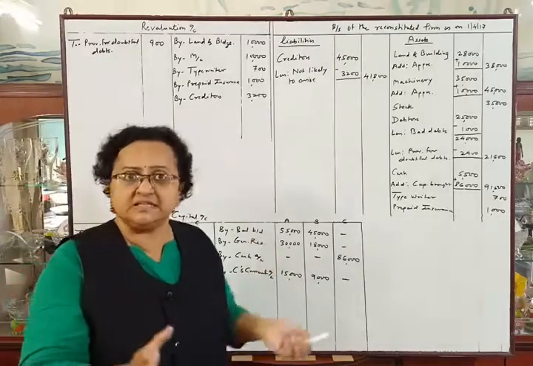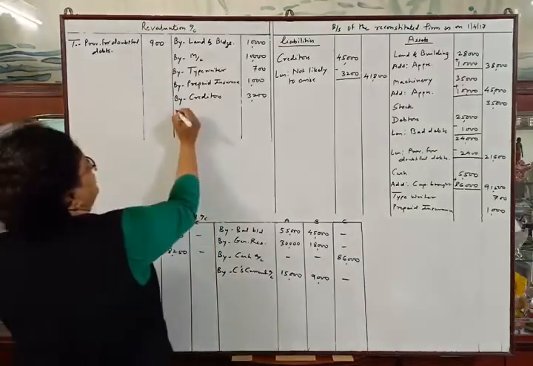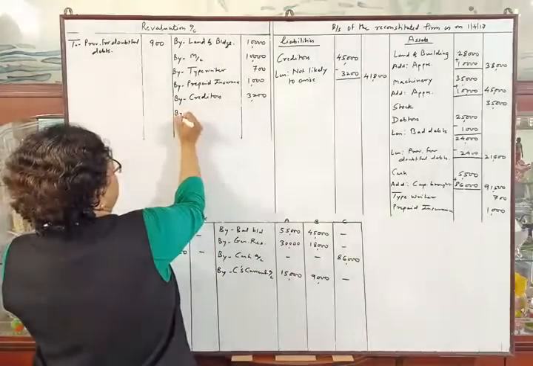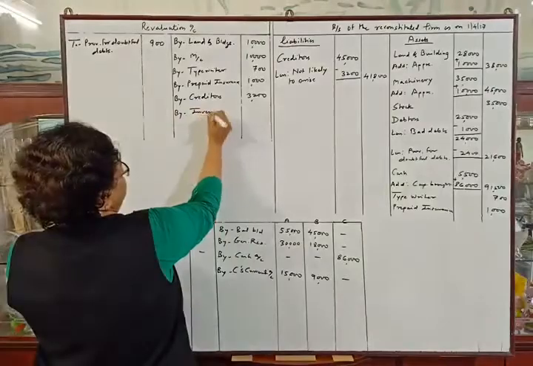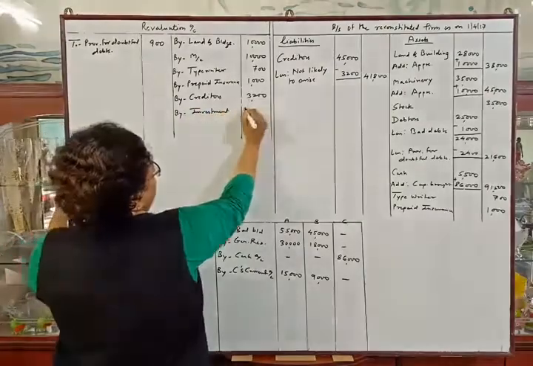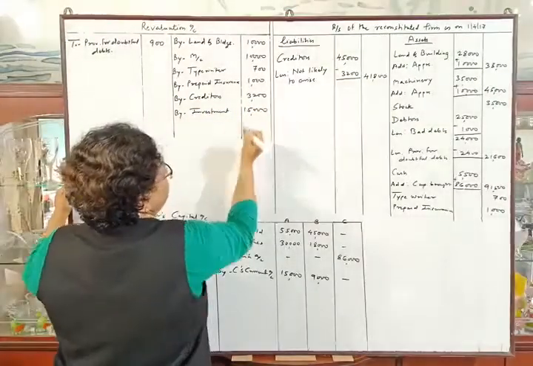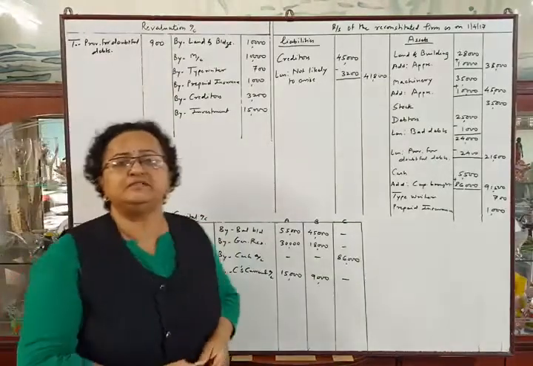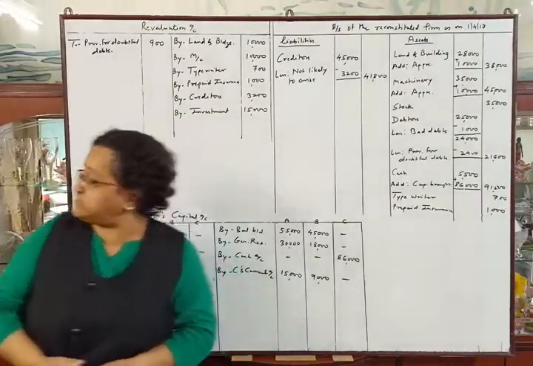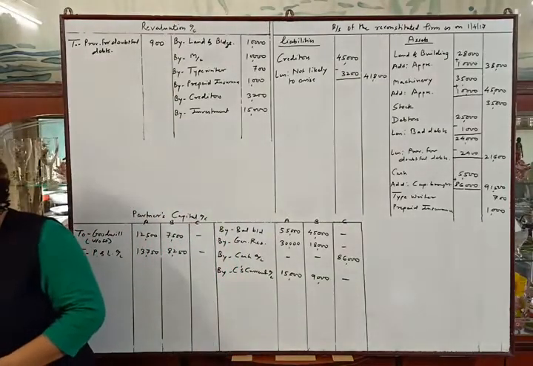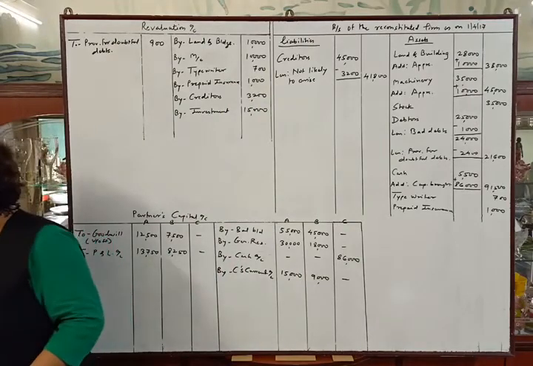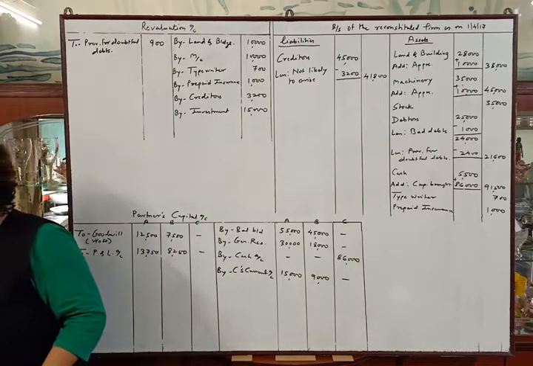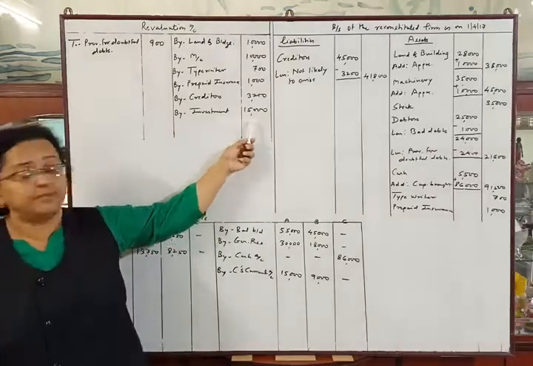Our asset is increasing, so we will enter that profit here by investment 15,000, as old investment was rupees 25,000 and they are valuing investment at rupees 40,000. So difference of rupees 15,000 is our profit.